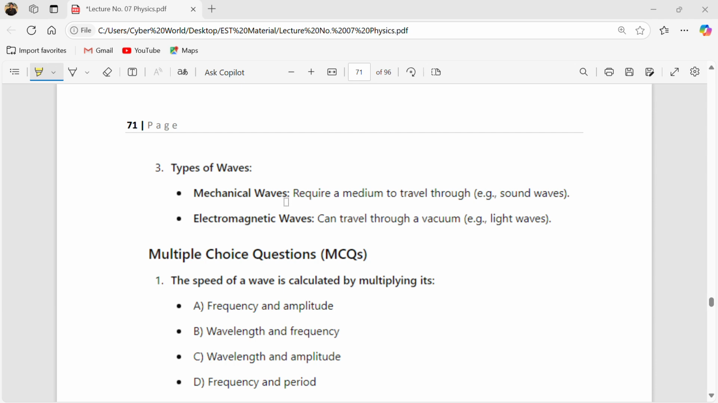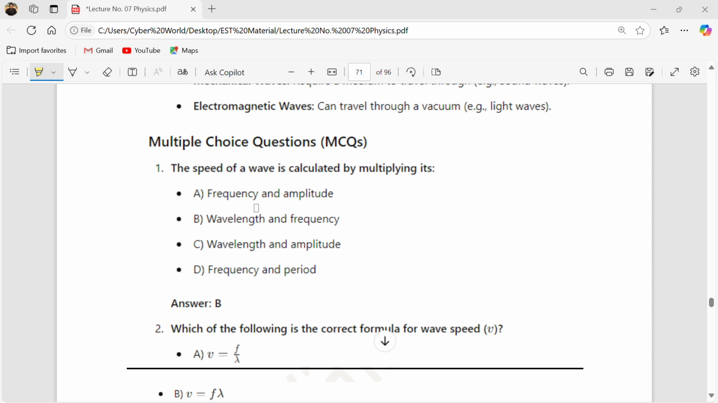Types of waves: mechanical waves and electromagnetic waves, we already discussed this. Now we move on towards our main multiple choice questions. The speed of a wave is calculated by multiplying its frequency and wavelength. So the correct answer is B, wavelength and frequency.